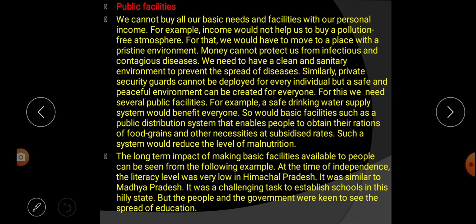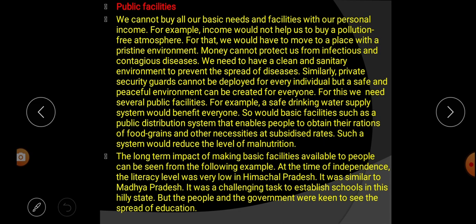It was a challenging task to establish schools in this hilly state. But the people and the government were keen to see the spread of education. That means the people of Himachal and the government were eagerly waiting to see education spread in Himachal.